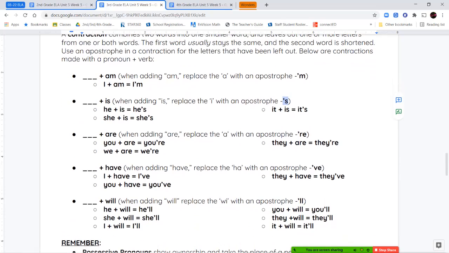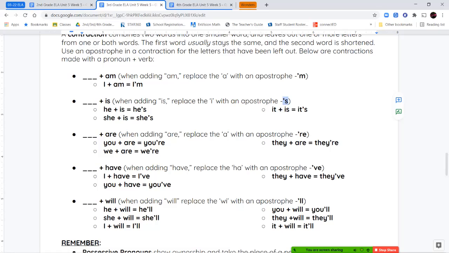Now, when we're looking at the word are, when we're combining a word with the word are to form a contraction, we're going to drop the A in the word are and replace it with an apostrophe. So instead of spelling it A-R-E, we're going to tag it on to the end of our first word as apostrophe R-E. So you are becomes you're, we are becomes we're, they are becomes they're.